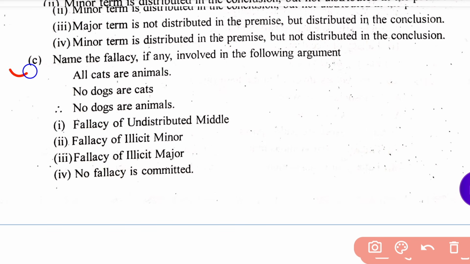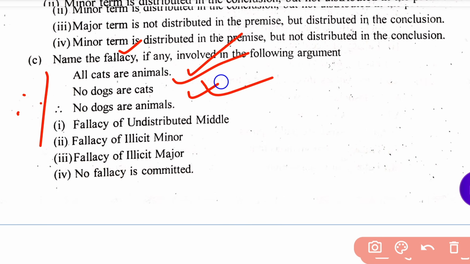Next question. Name the fallacy, if any, involved in the following argument. All cats are animals. No dogs are cats. Therefore no dogs are animals. Four options are there.